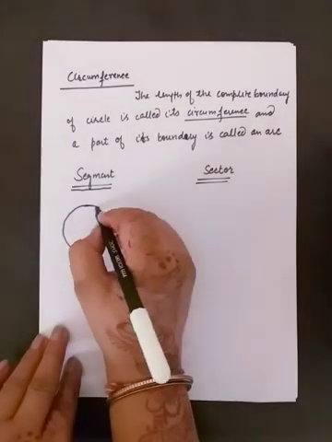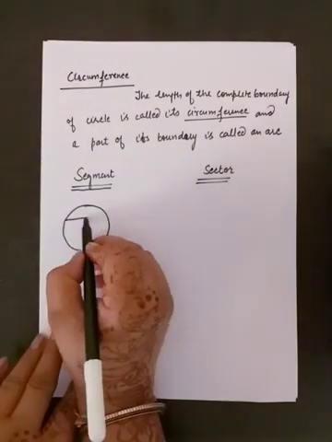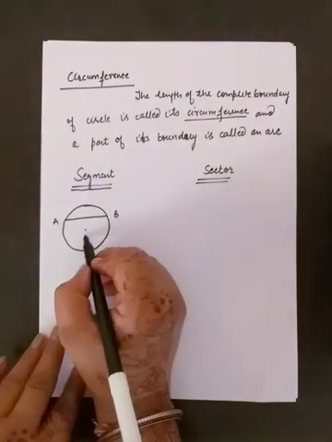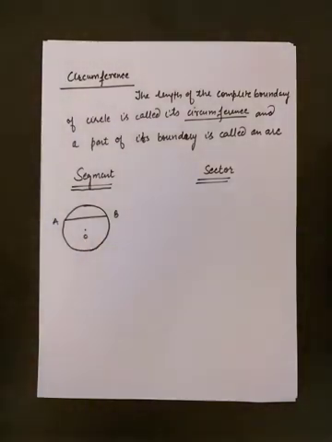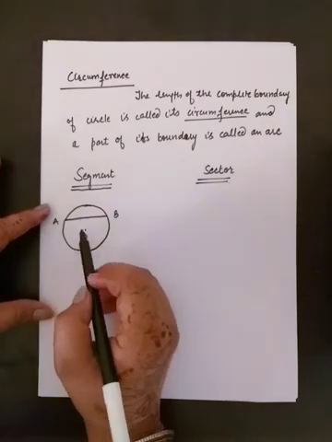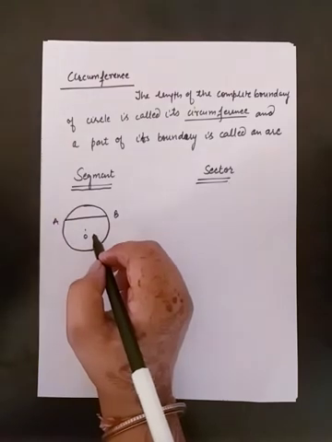We can see when we draw a chord in a circle. Here AB is the chord of the circle and O is the center of the circle. So now this chord AB is dividing the circle into two parts. These two parts are called segments.